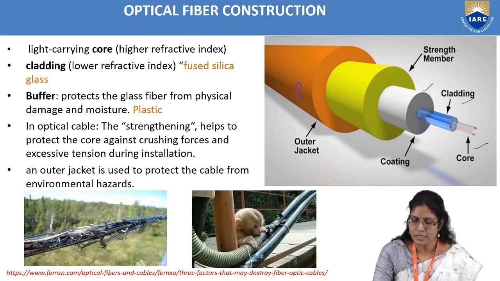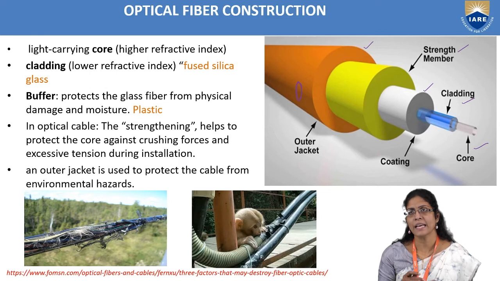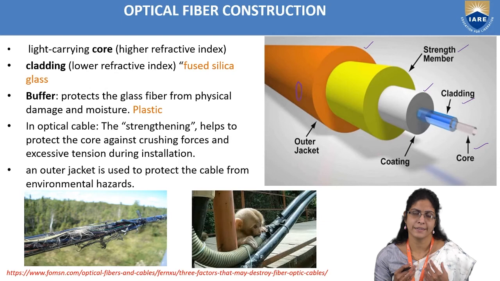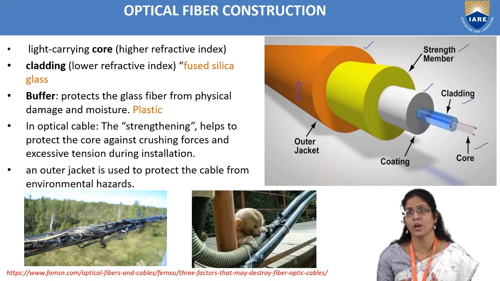In addition to this strengthening coating, there is an outer jacket. This outer jacket helps in protecting the whole core, cladding and strengthening member against environmental hazards, like you can see these cables being installed beneath water and even in the air, in fog and all.